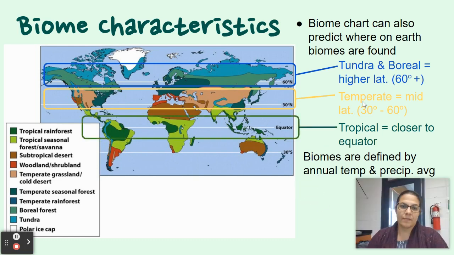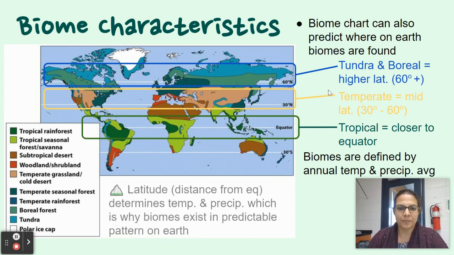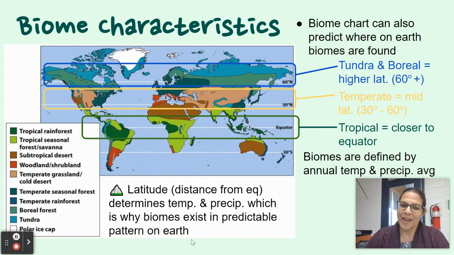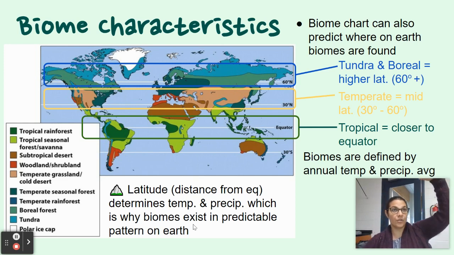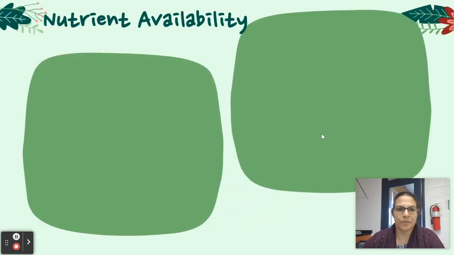Those are your tropical, your temperate, and then you'll get to more Arctic stuff as well. And we'll get into that later. So there's your latitude, the distance from the equator. It's very similar to moving up and down a mountain. As you increase your altitude, it gets colder. As you increase your latitude, whether it's north or south of the equator, you get colder temperatures.